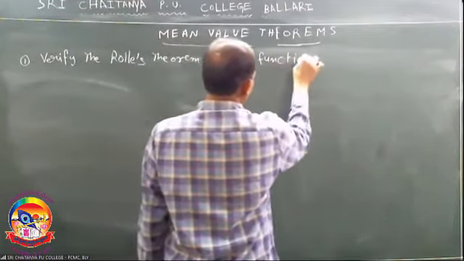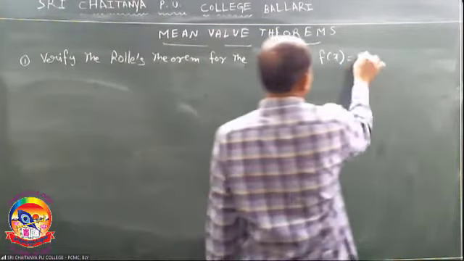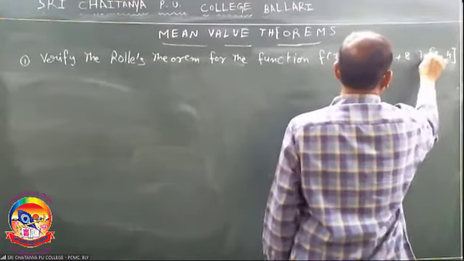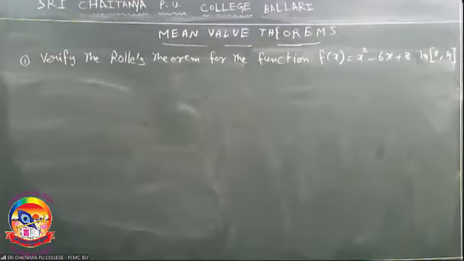Verify Rolle's theorem for the function f of x equal to x square minus 6x plus 8 in the interval 2, 4. Verify Rolle's theorem for the function f of x equal to x square minus 6x plus 8 in the interval 2, 4. Question: verify Rolle's theorem.